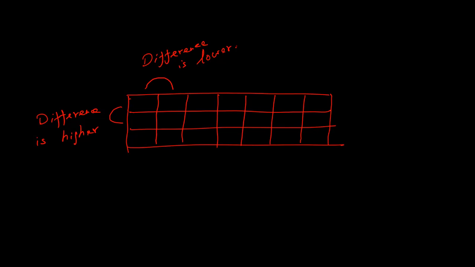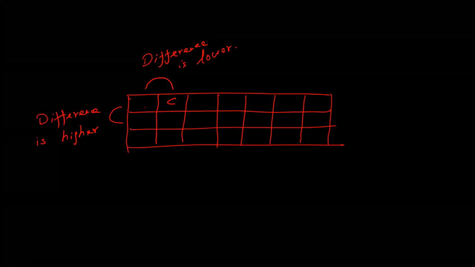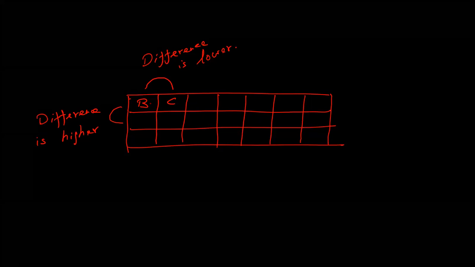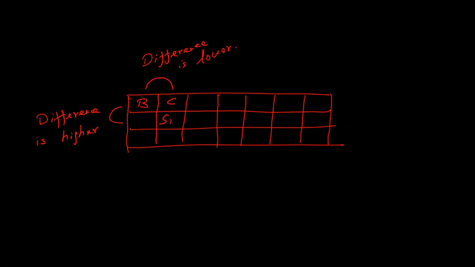So boron will be close to carbon, because the difference in non-metallic character between two groups is less as compared to the difference between two periods.